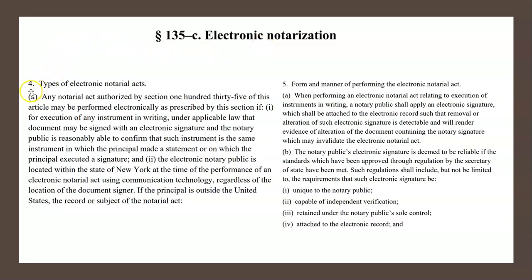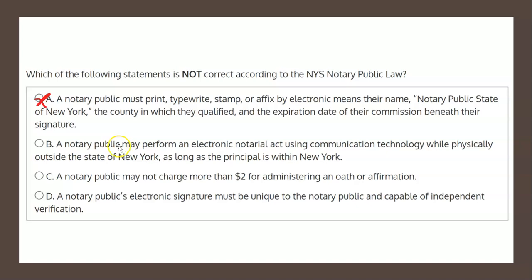And if we jump to subsection 4, which I've excerpted here, under subsection A of subsection 4, and then subsection II, it states, the electronic notary public is located within the state of New York at the time of the performance of an electronic notarial act using communication technology, regardless of the location of the document signer. So we see that indeed the notary public must be located in the state of New York. Therefore, when choice B states that the notary public may be outside of the state of New York, that is incorrect, and therefore this seems to be our solution.